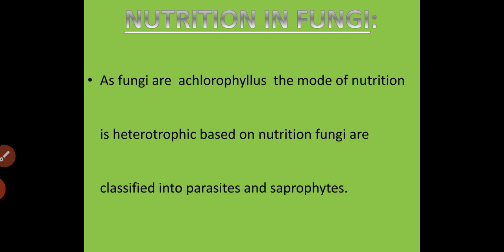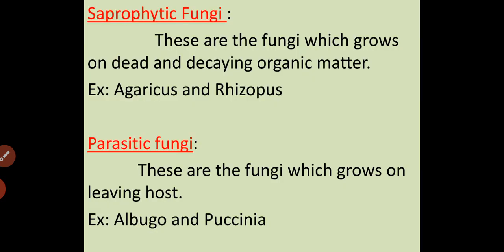Let us move towards the mode of nutrition seen in fungi. I already said that the mode of nutrition in fungi is heterotrophic. The fungi exhibit two types of nutrition, that is, the parasitic mode and the saprophytic mode, because in fungi the chlorophyll pigment is absent. So we said that fungi are achlorophyllous in nature. Based on that, there are two types of fungi: saprophytic fungi and parasitic fungi.